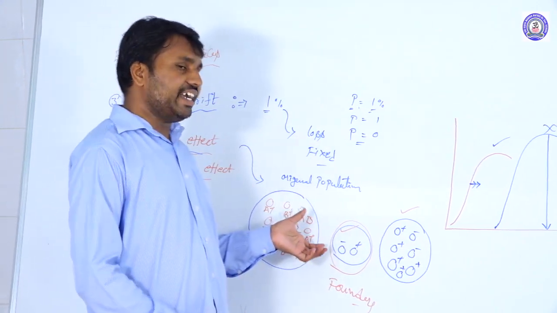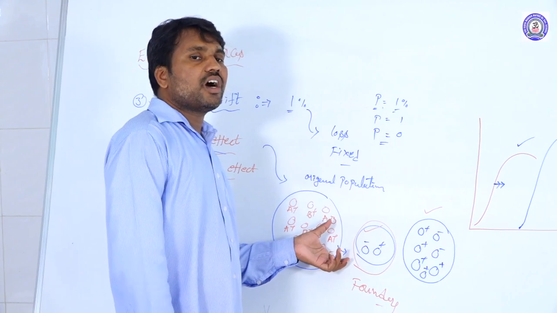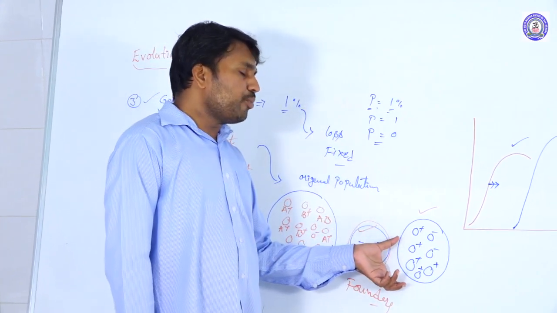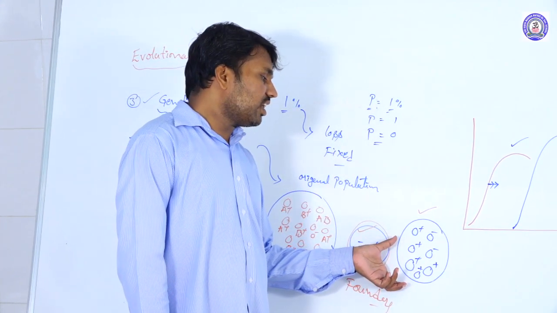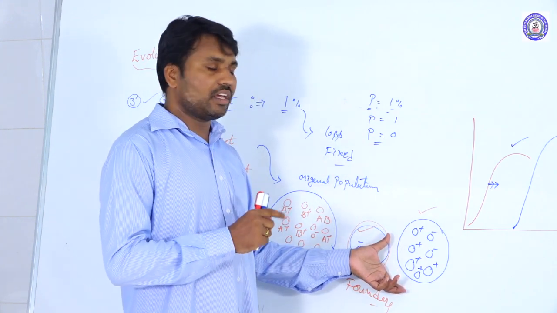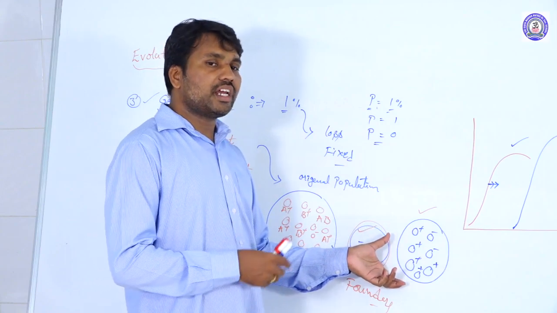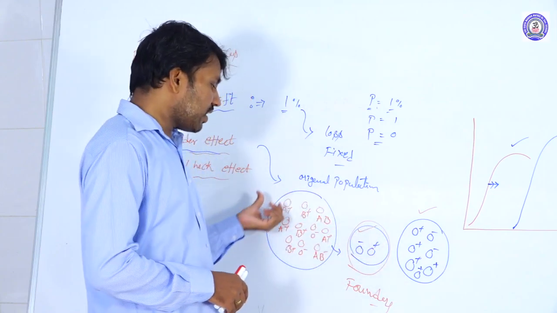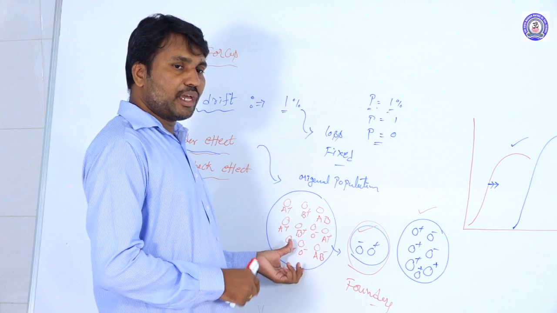For example, we are taking the Red Indians. Most of the population of the Red Indians is of the O group only. In the other regions, all types of blood groups are present in a population.